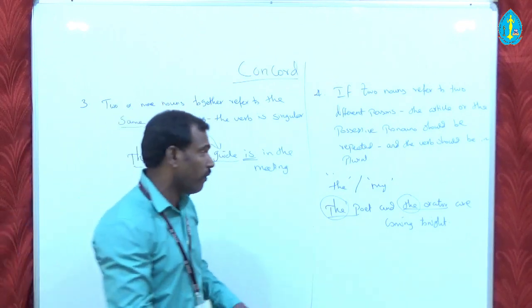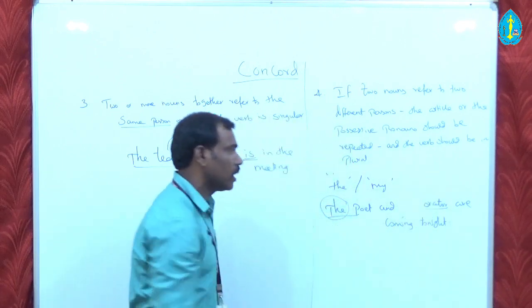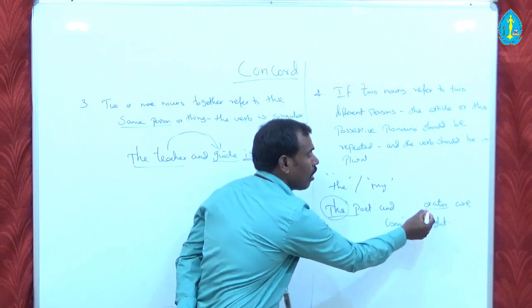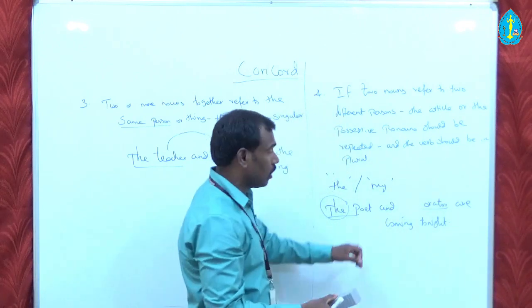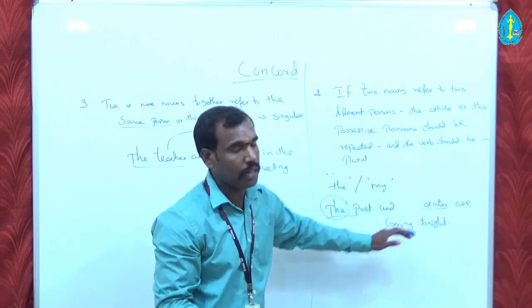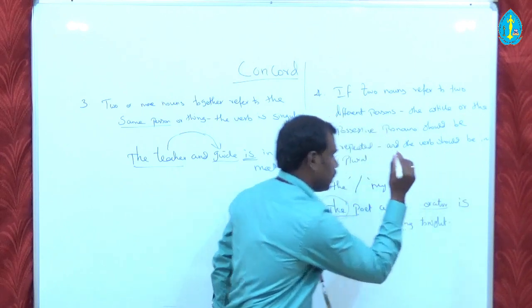And if you fail to use this, if you have forgotten to use the here, it means the poet and orator is considered to be singular. The poet is considered to be the orator, he is a poet and also the orator, and so it is a single person, so it should be "is" coming tonight.